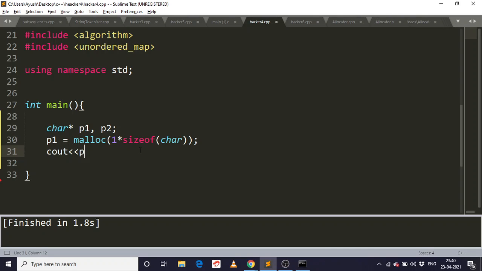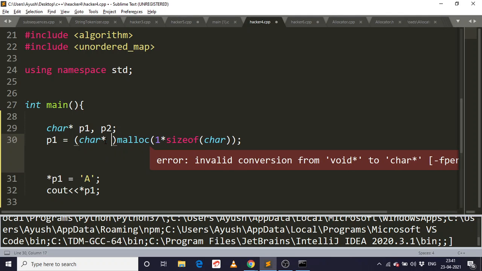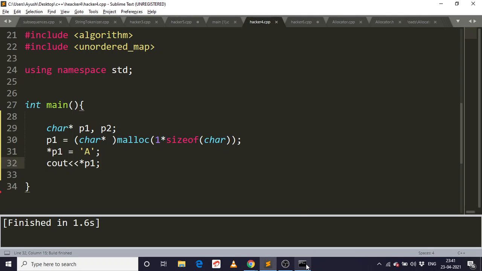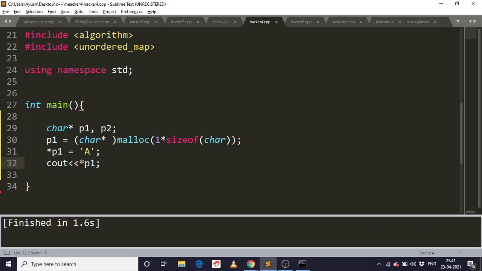I just said I won't use printfs, I will use p1 and its size. It shows an invalid conversion. Why is this invalid? Because malloc returns a pointer of type void star, so I need to typecast it to char star before using it. Let's do that and run it. If I print star p, it's the dereferenced address, so it's a. There is no error in this declaration.